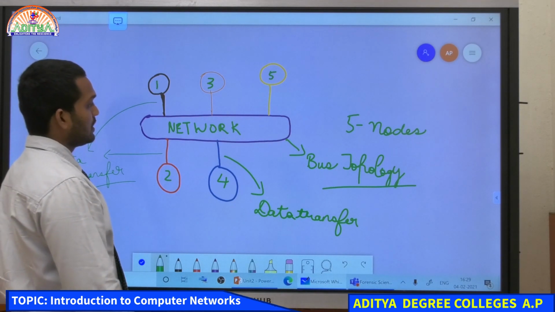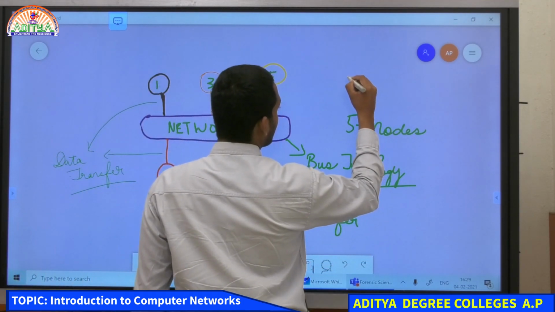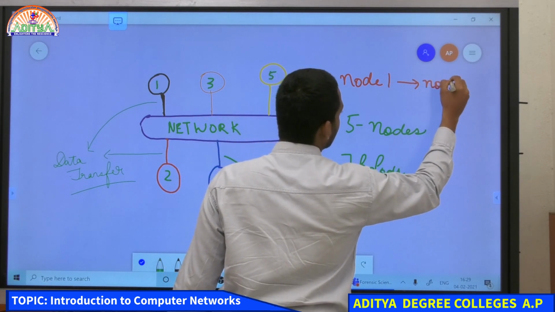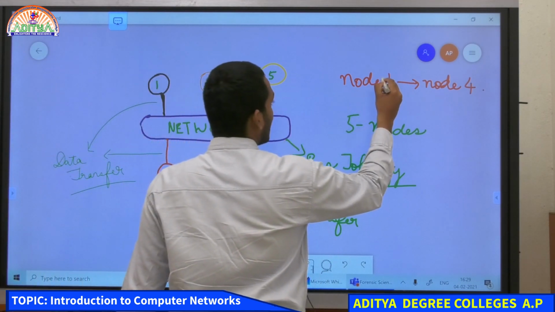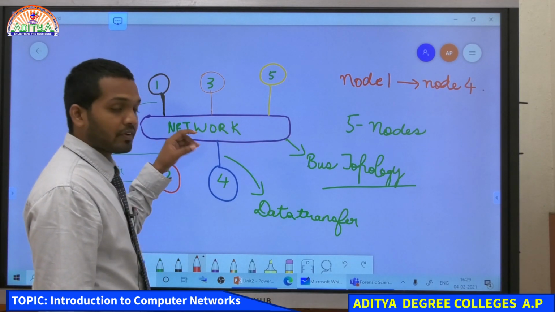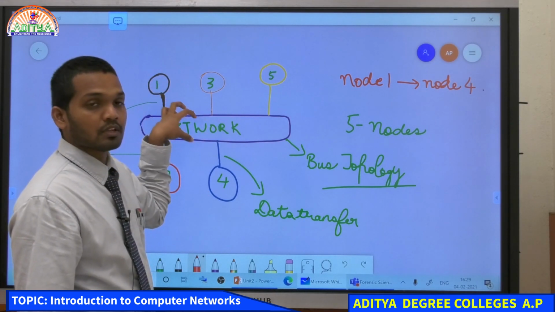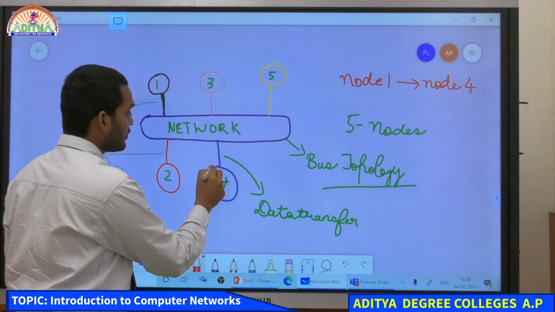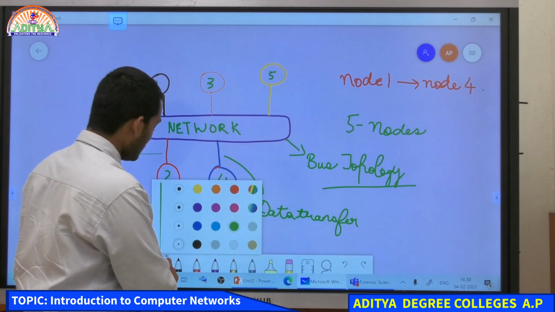So what is happening here? If I want to send data from computer 1 to computer 4, that is what we wanted to discuss, right? So node 1 to node 4. How will we send that? When we want to send some data from node 1 to node 4, how will these computers identify that the data is not related to them, or that it should reach node 4? How will we know that? Okay, so we'll see how it works.